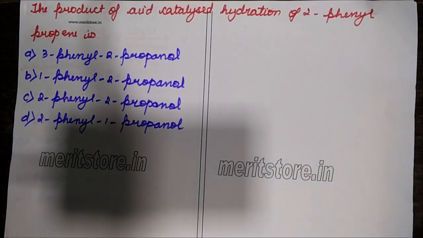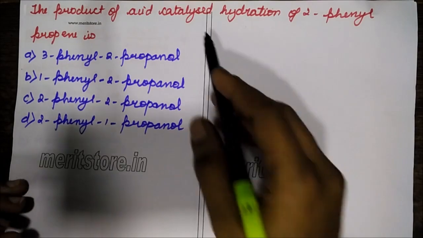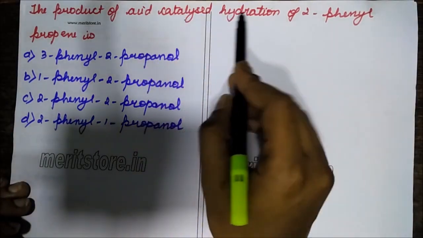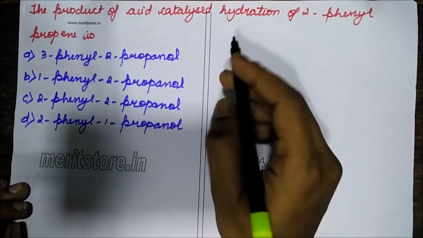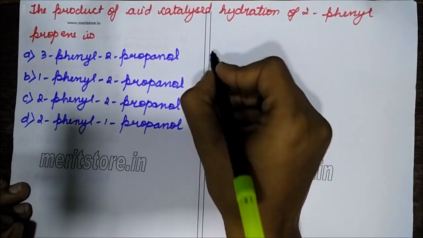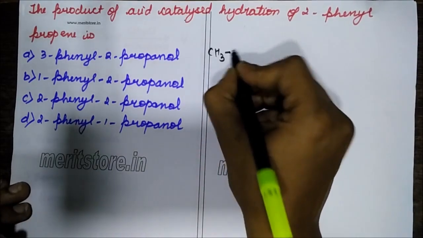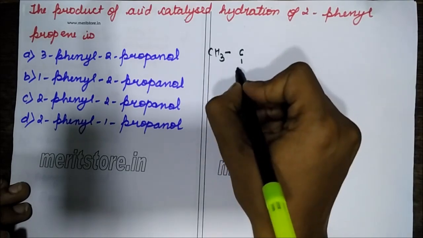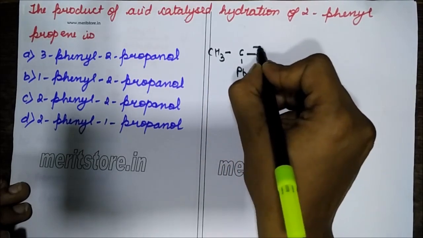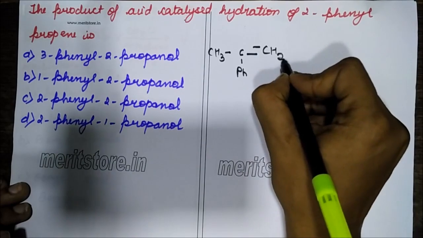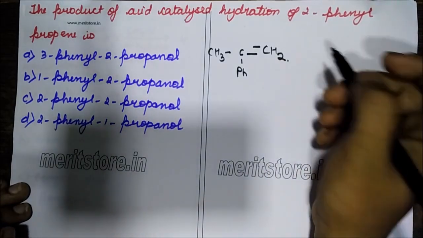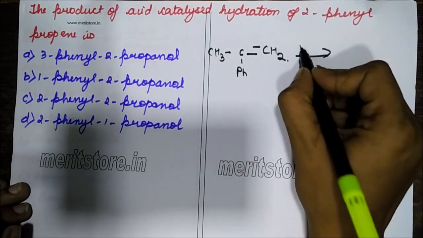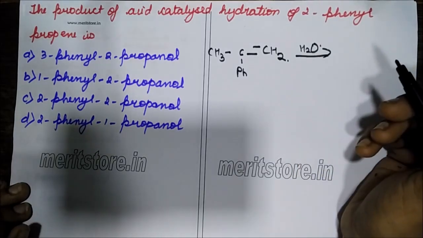The product of acid catalyzed hydration of 2-phenyl propene is. Now this acid catalyzed hydration of 2-phenyl propene follows Markovnikov's rule. So this is 2-phenyl propene and it has to undergo hydrolysis.